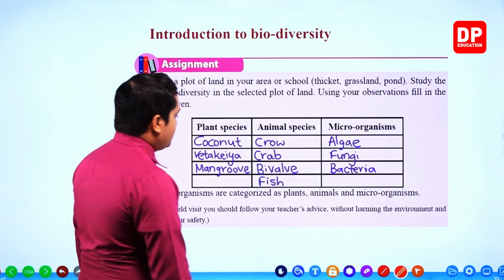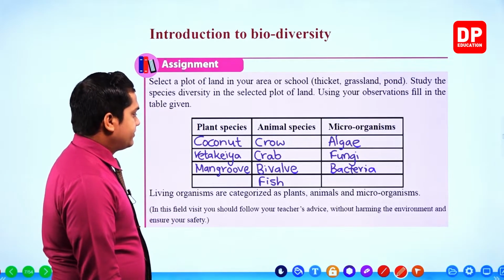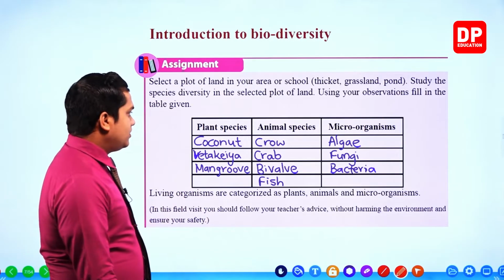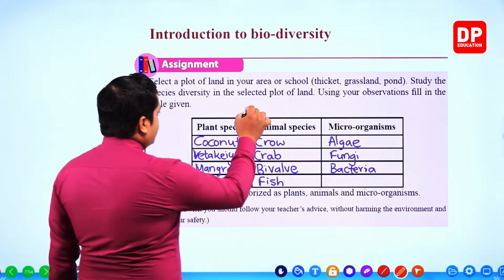So these are several species that we can observe, my dear children, in a beach.